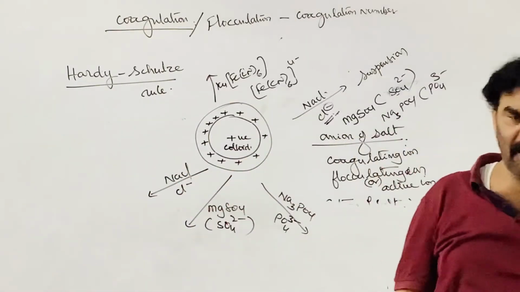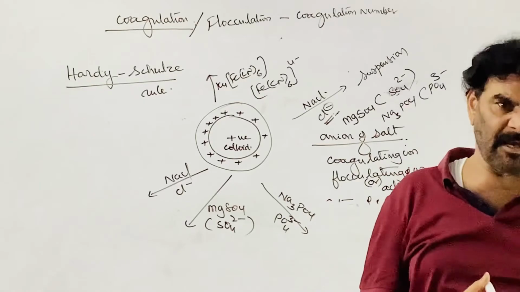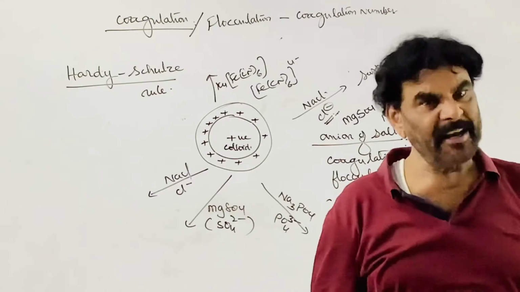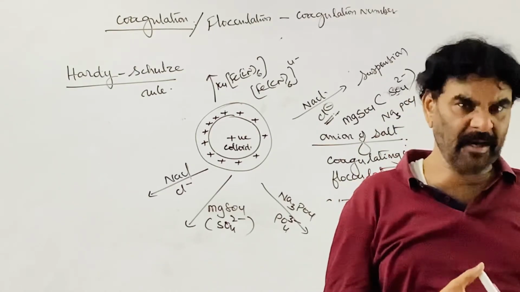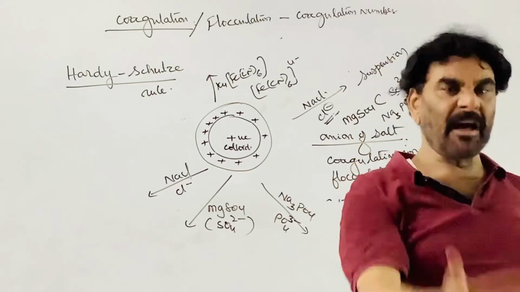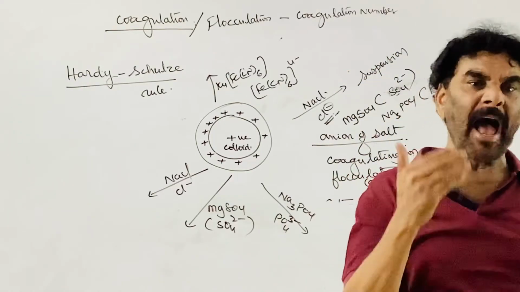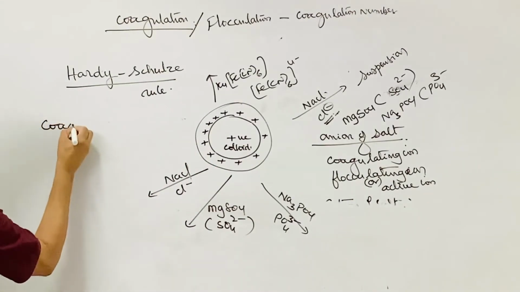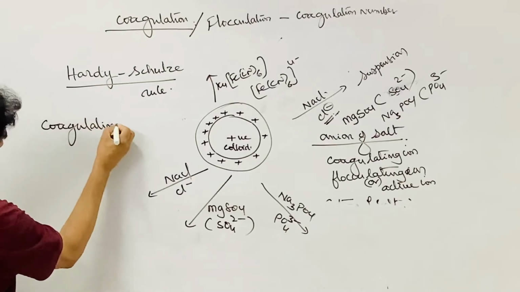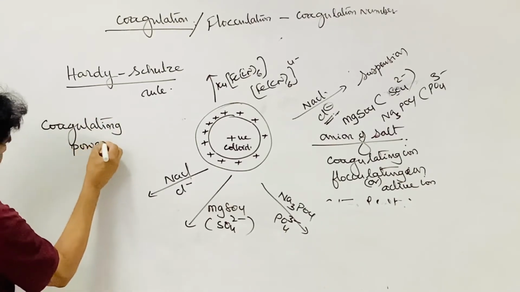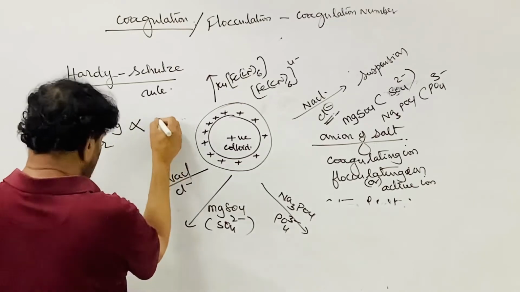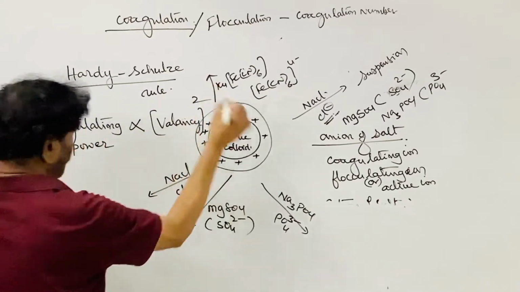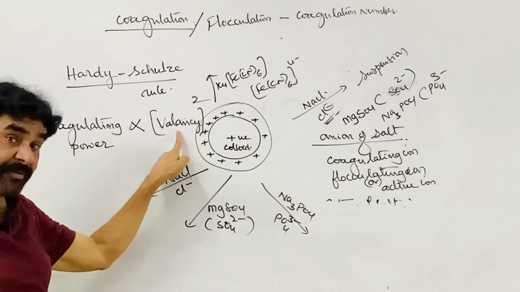The coagulating power, or precipitating power, of an electrolyte is directly proportional to the square of the valency of the coagulating ion or active ion. Coagulating power is directly proportional to the square of the valency. Square of the valency of which one?